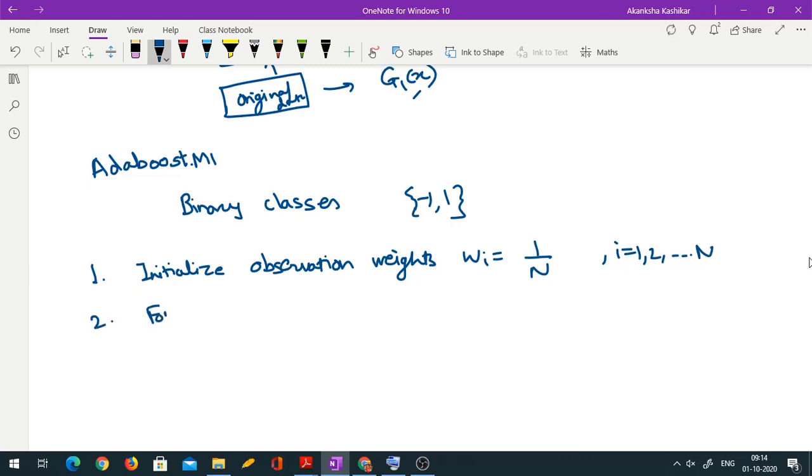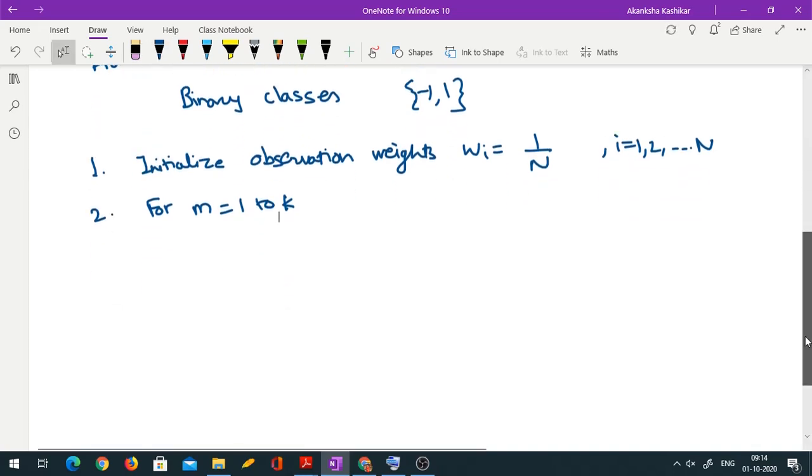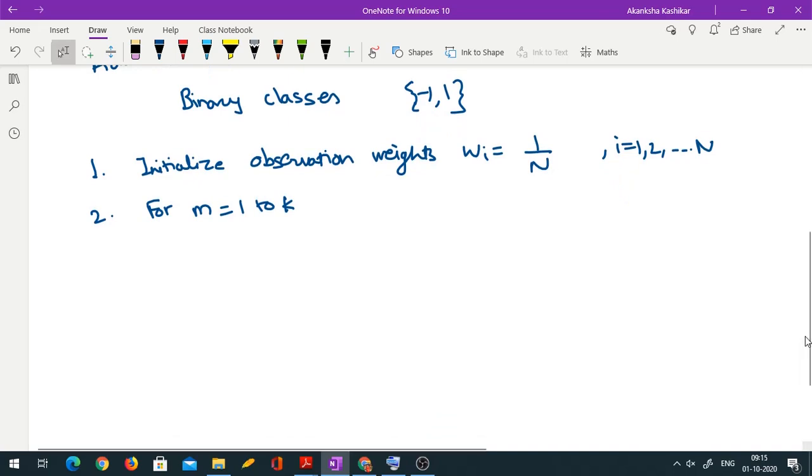Now for m in 1 to k, where k is the total number of small trees that we are going to use. Each of these classifiers is again going to be a stump, right? Or at most a tree with depth 2. So that part is common in regression and classification.